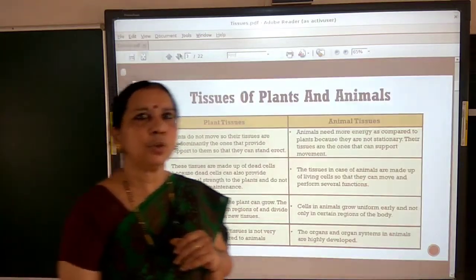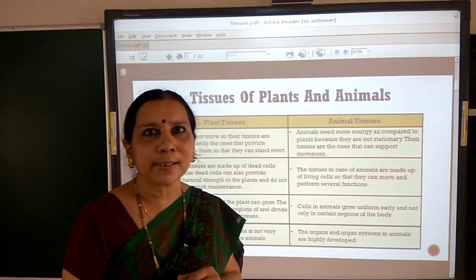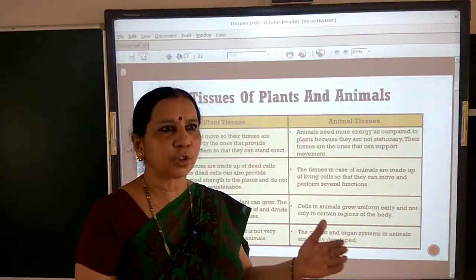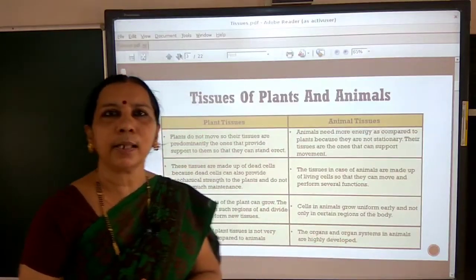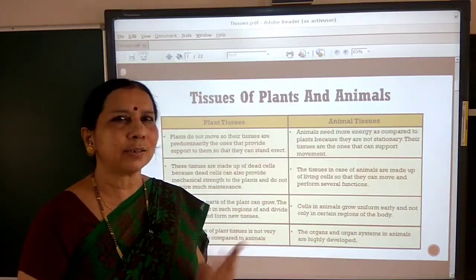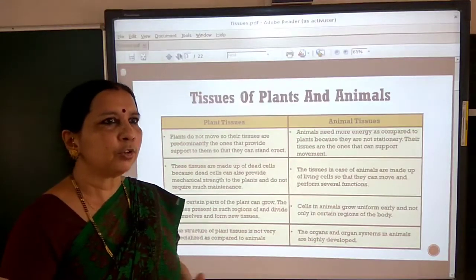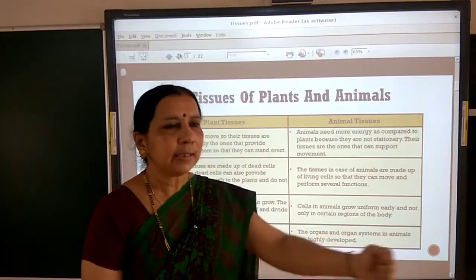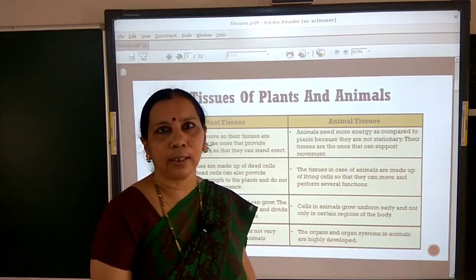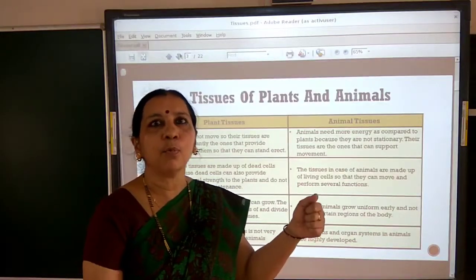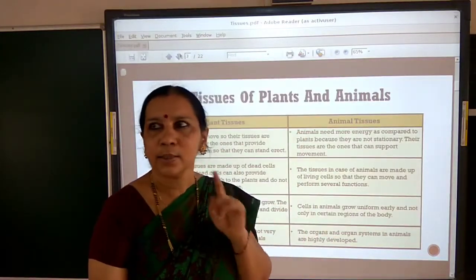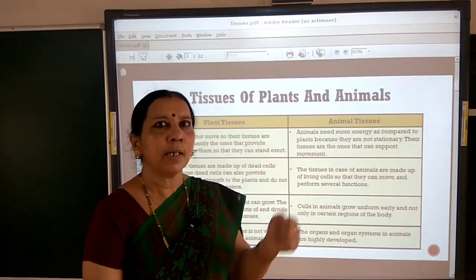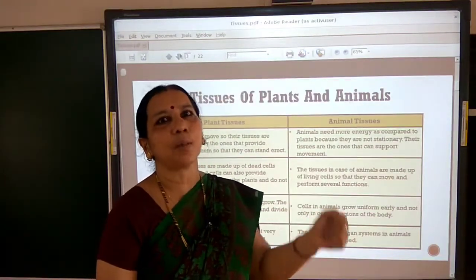Now I asked you, are plants and animals made up of the same type of tissues? No, you can see the structure of a plant body and an animal body. There are a lot of differences between them. You know that plants cannot move from one place to another. They are fixed, stationary, so that they need more support to stand erect. So plant tissues provide them mechanical strength and support.